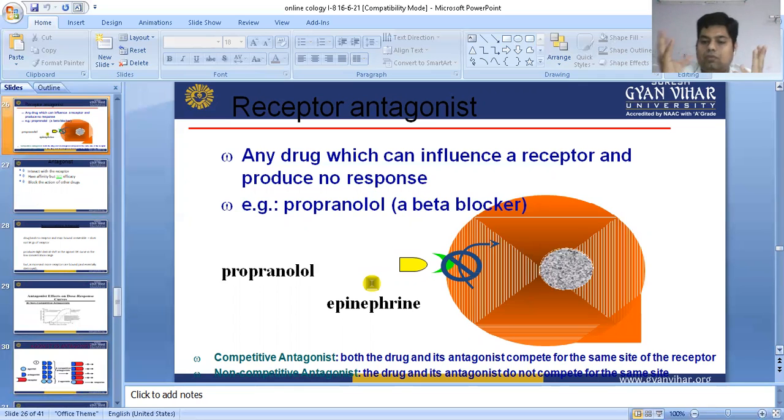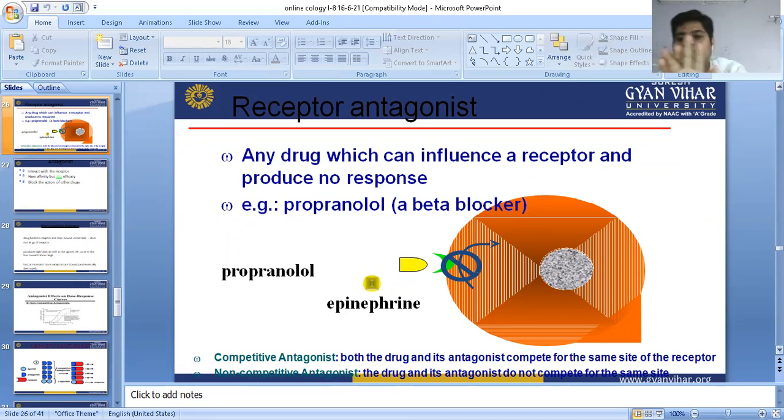Suppose compound A is histamine and compound B is ranitidine. Histamine and ranitidine both bind with the histamine receptors, H1 and H2. If histamine binds with the H2 receptor, it will produce a positive response.